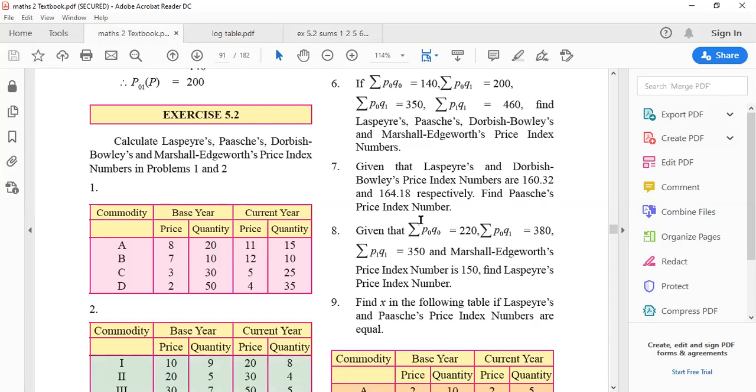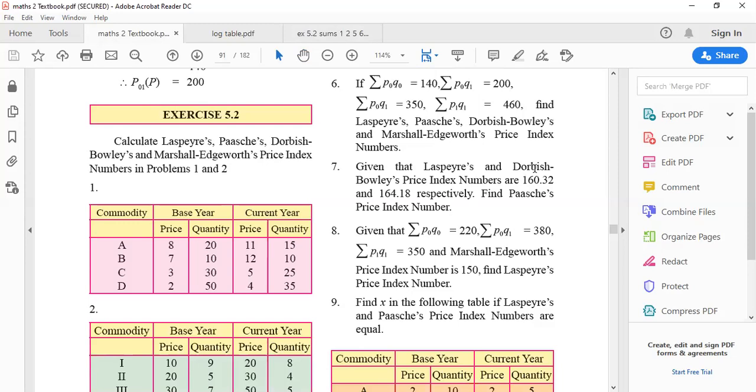Now listen to the sum carefully. It is given that Laspeyres and Bowley, that means L and D dash B, you have, and from that you have to find Paasche. Okay, so only by Laspeyres we can't find Paasche because Paasche requires Q1, correct? It needs the current year. Now we don't have the current year, but yes, we have got Bowley. So what is Bowley's formula?